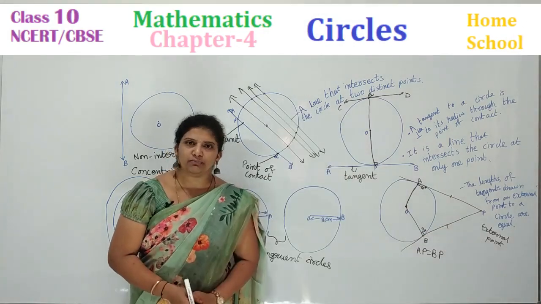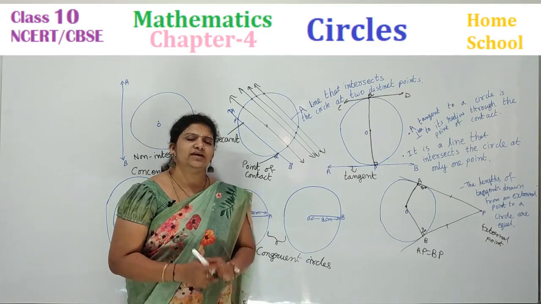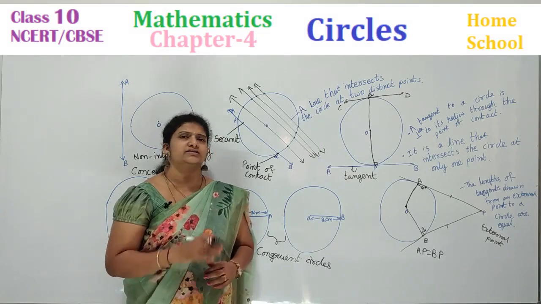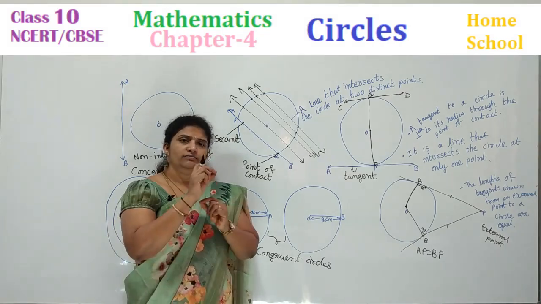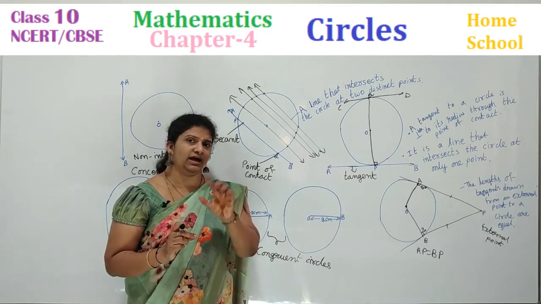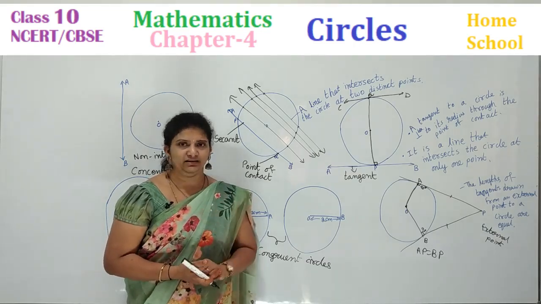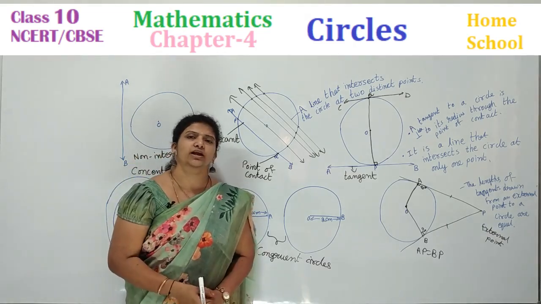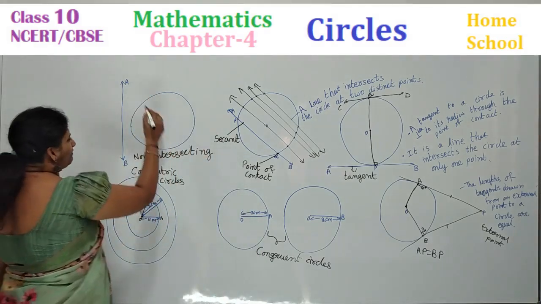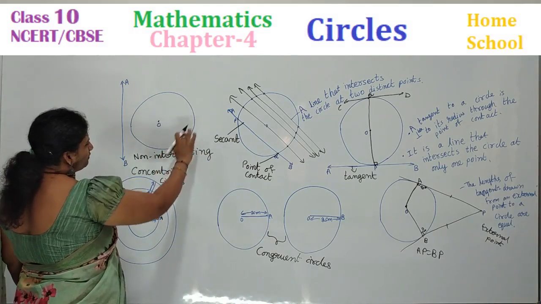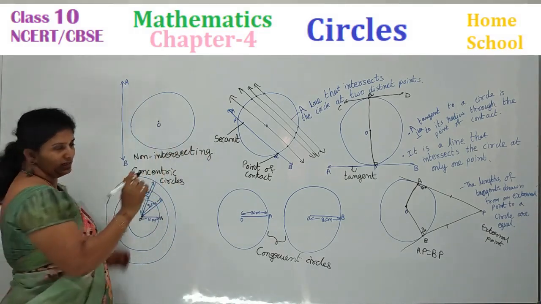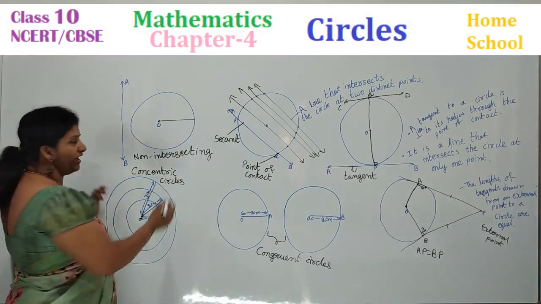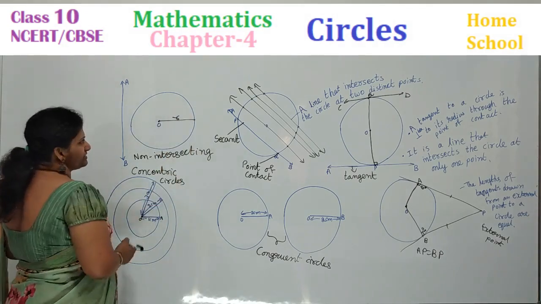Okay, let's have a quick recap of today's session, children. First we have seen about the center of a circle. How we have seen what is a circle. It is a plane figure, a closed figure. The collection of points which are bounded from the center and they are equidistant from the center. And a line segment joining the center to the circumference of a circle, we call it a radius. If you take any one circle, this is a center and the collection of the points are equidistant to the center of the circle. And a line segment joined from center to circumference of a circle, any point it touches, that is called a radius.